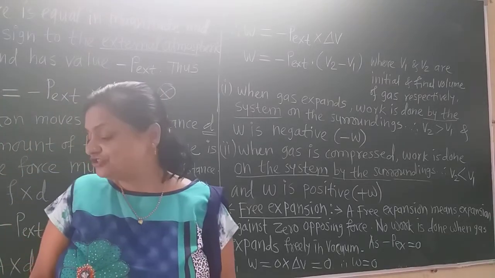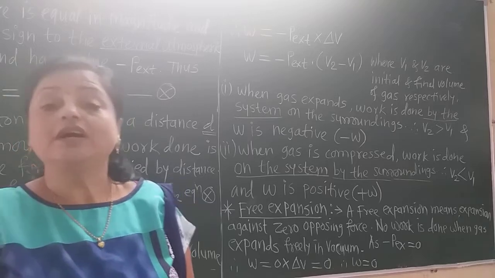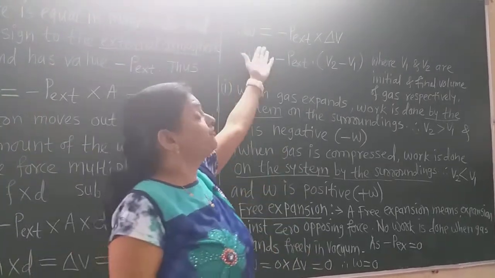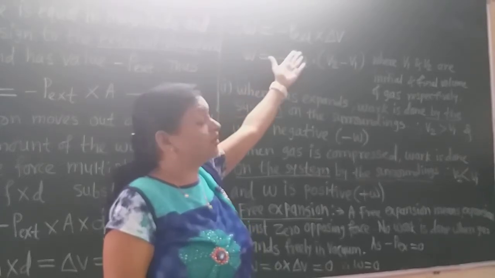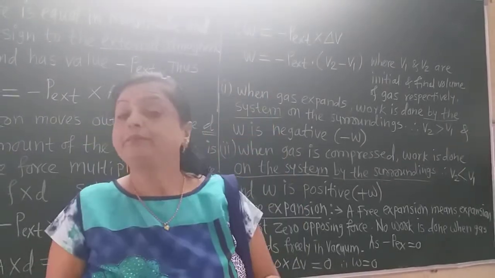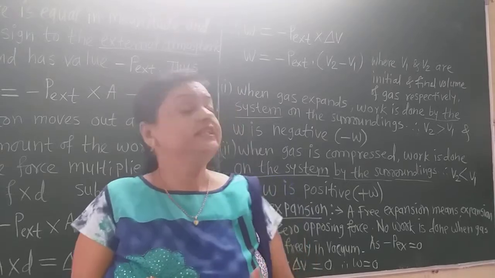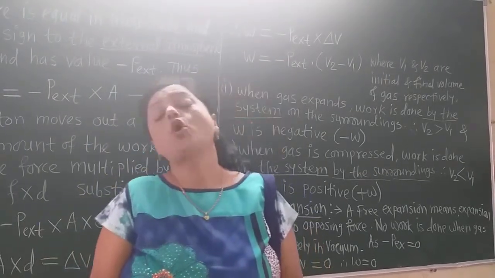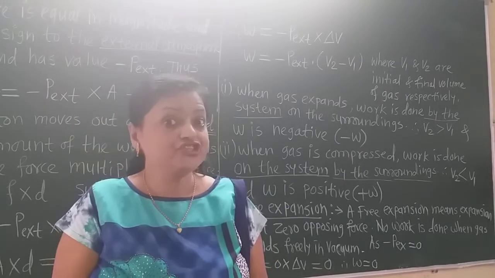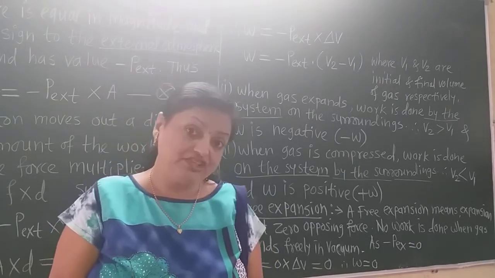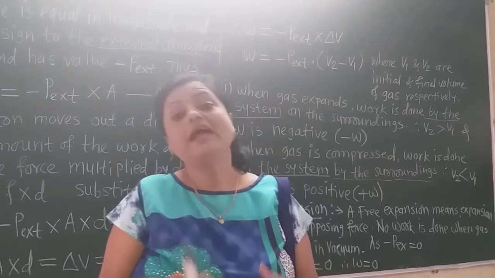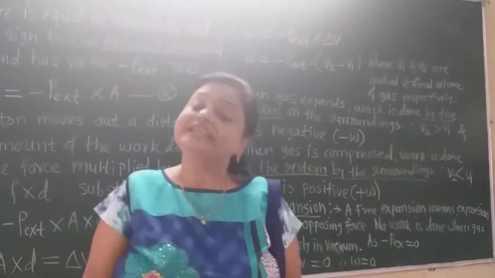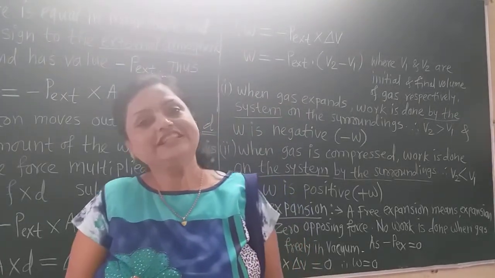In free expansion, work is always 0, or no work is done in free expansion or in the vacuum. Now, students, this was about the expression for the PV type of work. This expression we learned, W is equal to minus P external into delta V, and from that figure we explained this expression. Again, first we learned about the nature of heat and nature of energy, the sign and conventions of Q and W, and again we learned free expansion here. Now this is all about these topics.